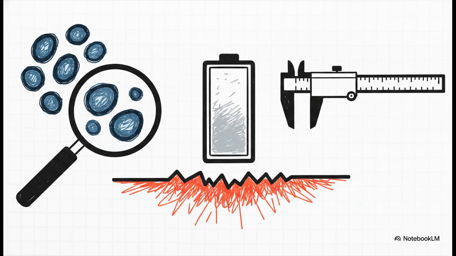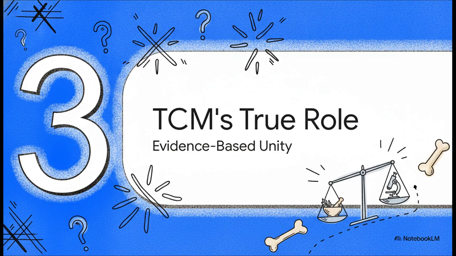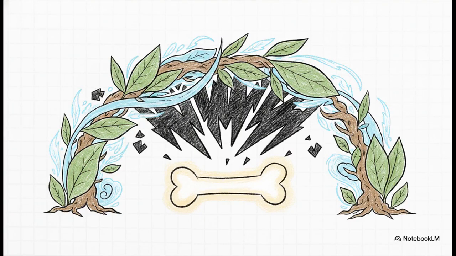And at that point, the medical approach has to radically change. All right, Section 3, TCM's true role, evidence-based integration. So let's just cut right through the internet rumors here and look impartially at the evidence. The most important takeaway is this. TCM acts as a powerful adjuvant therapy to reduce toxicity and boost efficacy.